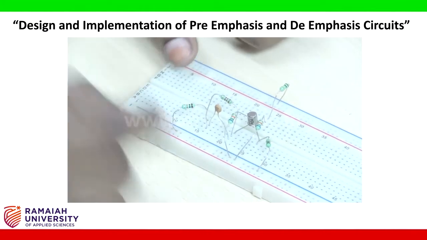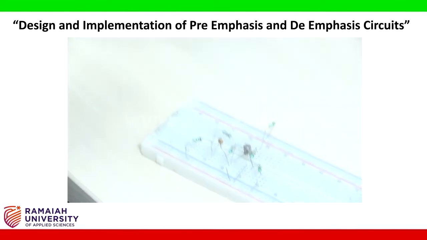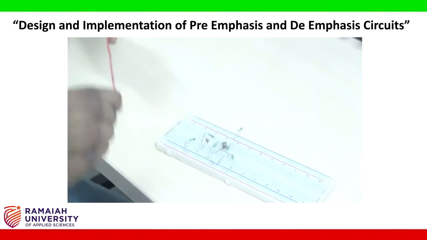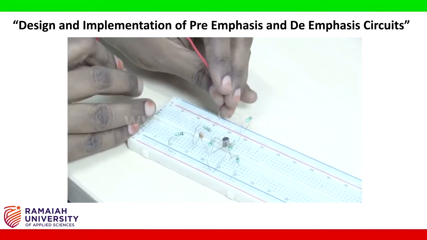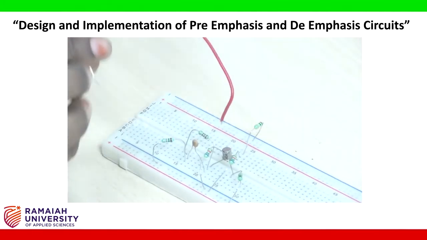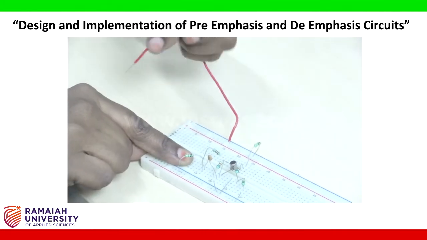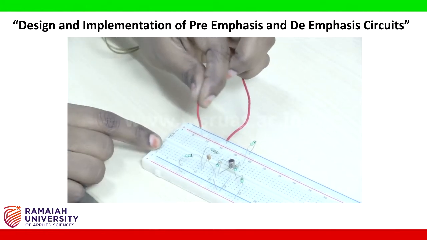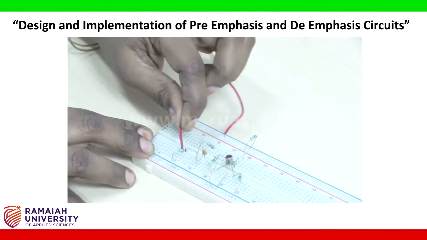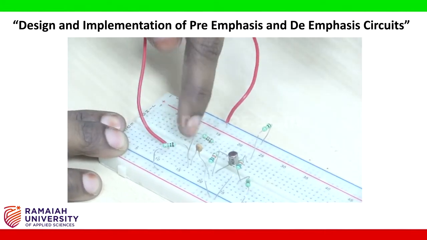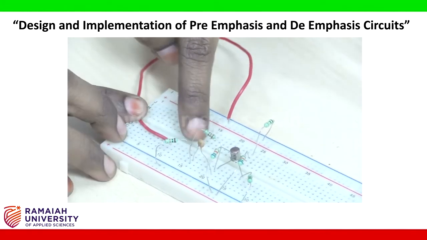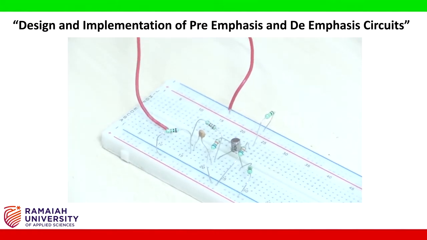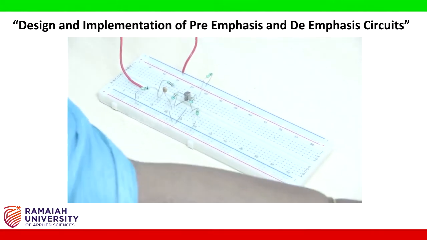So hence take one wire, put it in the supply, and do not connect this directly to the 2.2 kilo ohm resistor. This connection should take the help of one DIB. So let us place this in a nearby node. Now we will put in between this red color wire and this 2.2 kilo ohm wire, we have to put the DIB.